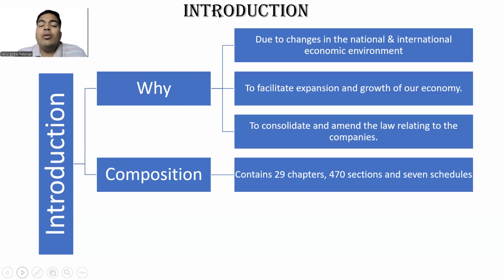We will be covering almost 80 to 90% of the syllabus across the three levels. In the first level, which is CA Foundation, we are going to cover the 13 aspects we have just discussed, from introduction till the Doctrine of Indoor Management. This is what the Companies Act 2013 comprises, its composition.